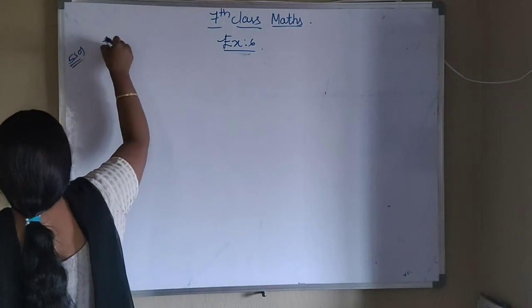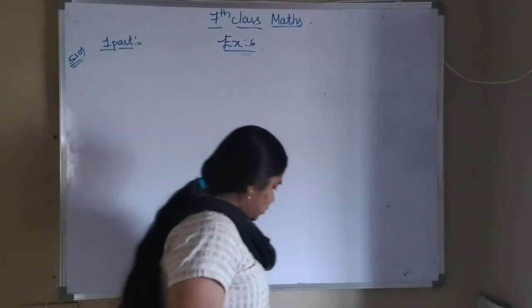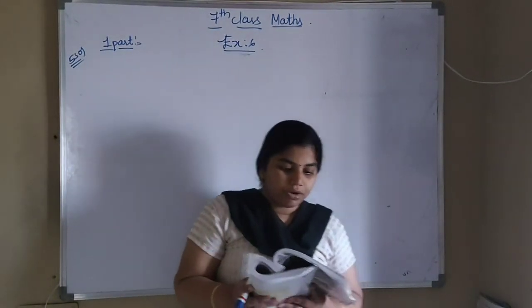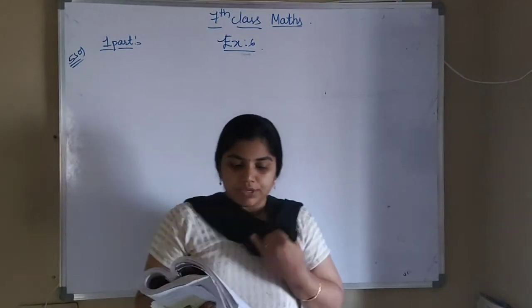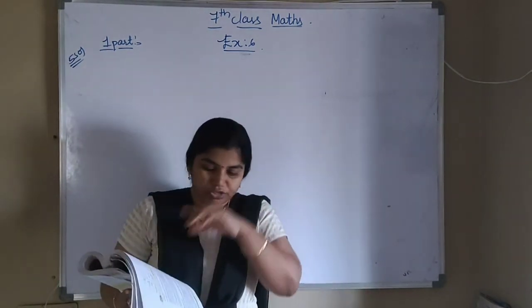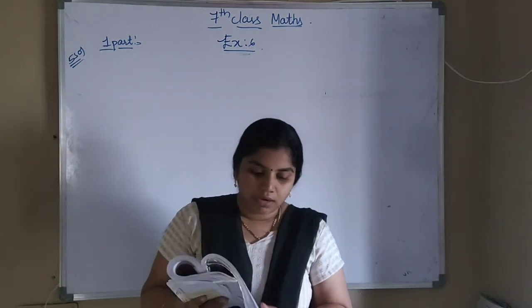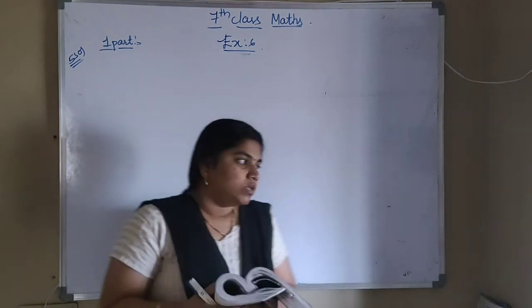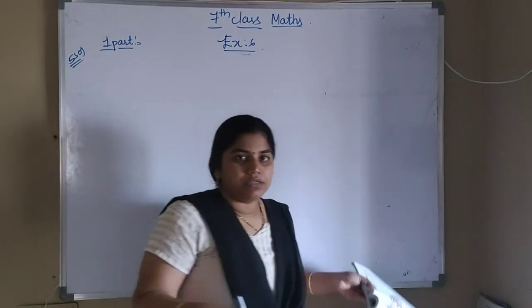So first part. What is the first part? In 4 years, 6,500 amounts to 8,840 with a certain rate of interest. Now we have to find the rate of interest, and in what time will 1,600 amount to 1,816 at the same rate? So in the next case we have to find the time value.